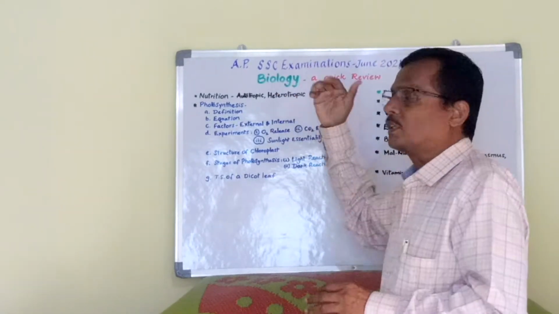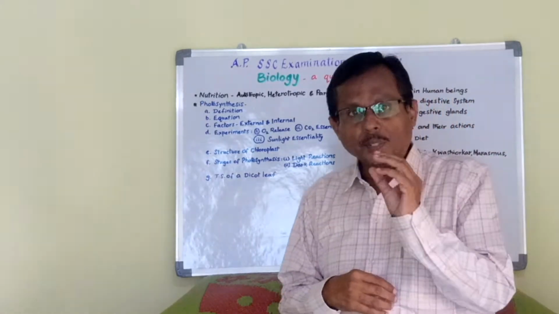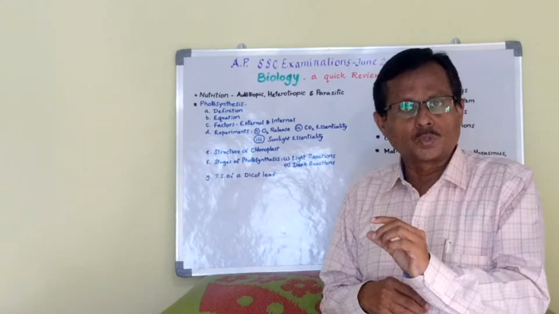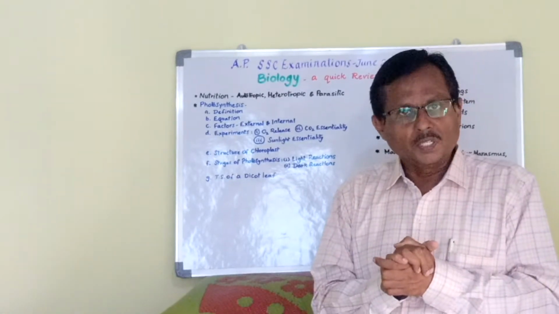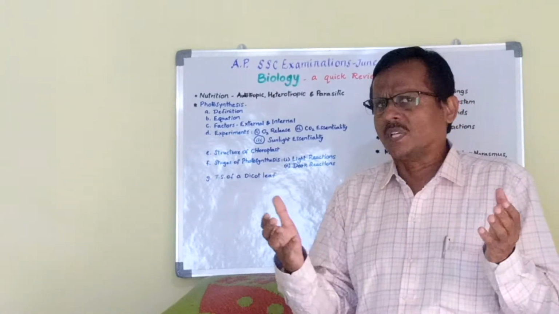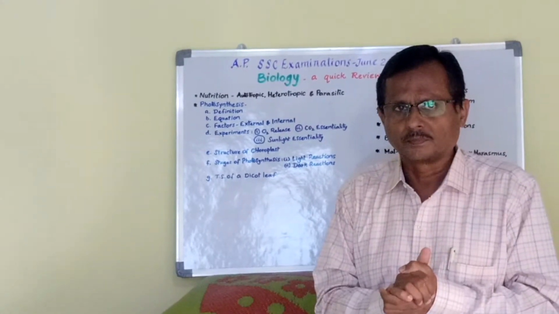Then heterotrophic nutrition. Heterotrophy is the dependence of an individual for food on other organisms such as other plants and animals. Here we can quote most of the animals, 99% of all the animals are heterotrophic.